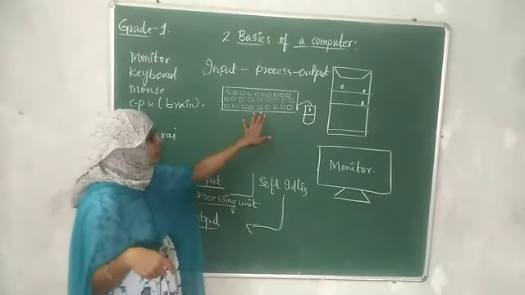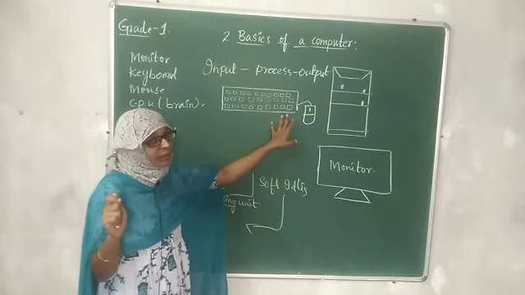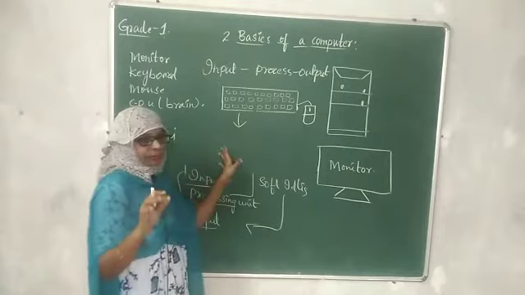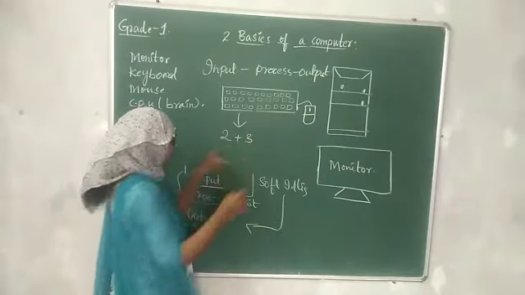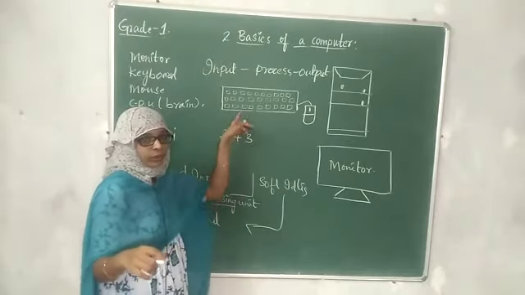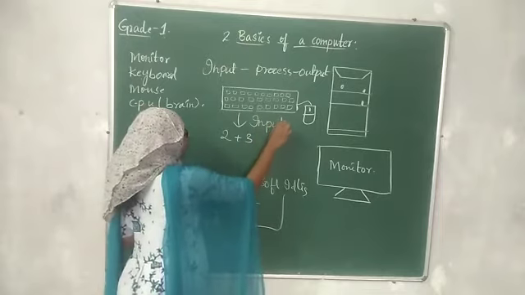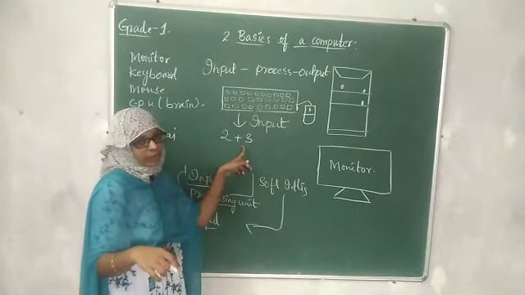We need a keyboard to type keys. How can we type without a keyboard? So we are giving the input using this keyboard. What is the input? 2 plus 3.